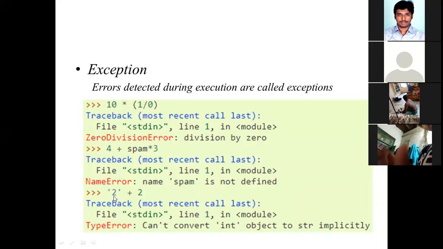And if you convert the string into an integer, or the integer into a string, and then add those two, you also won't get any errors. That means all these errors you are getting not because of the syntax, but because of the logic of the program, and these are called exceptions. Now, did you get an idea about what an exception is? Simply, an exception is an error that occurs at runtime.